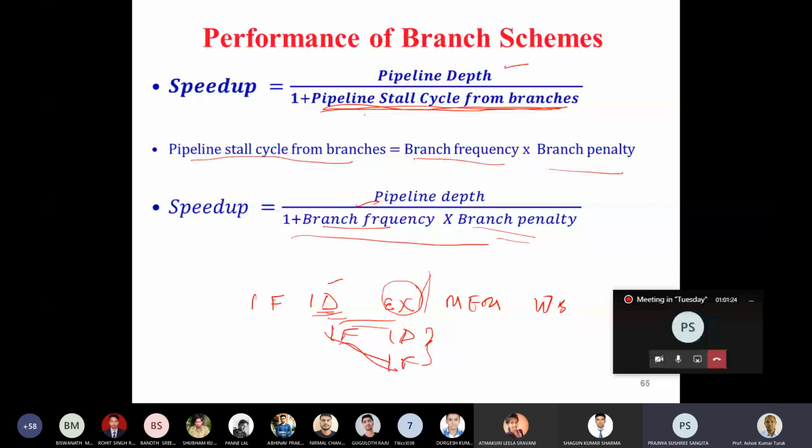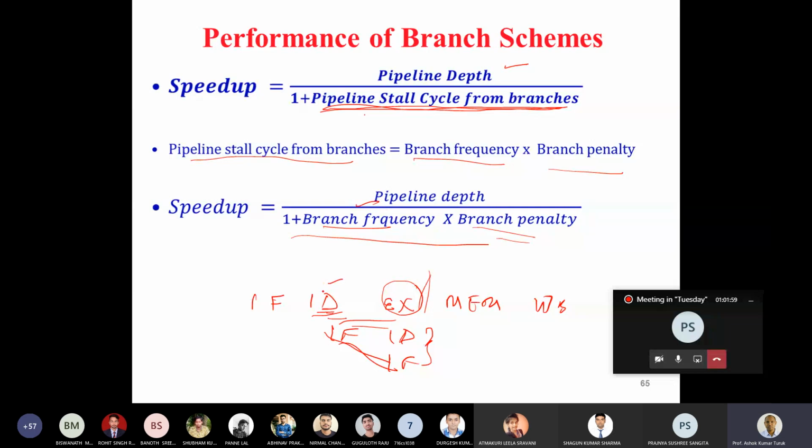Sir, then can we simplify checking if the prediction is correct or not by calculating the result, meaning the branch target address we obtained in the EX stage and the ID stage of the next successor instruction? No, I could not get it. Sir, you told us we get the branch target address after the EX stage. No, that is a different case. I was explaining something different from what I explained in the previous classes.